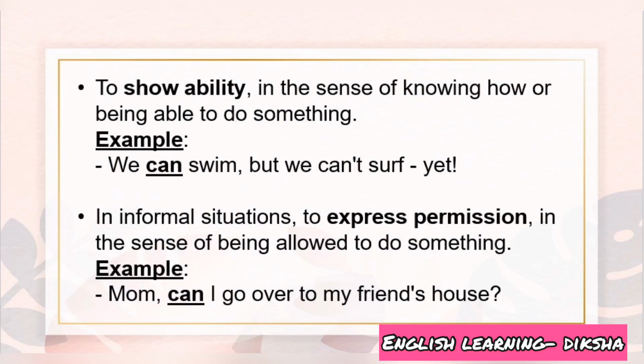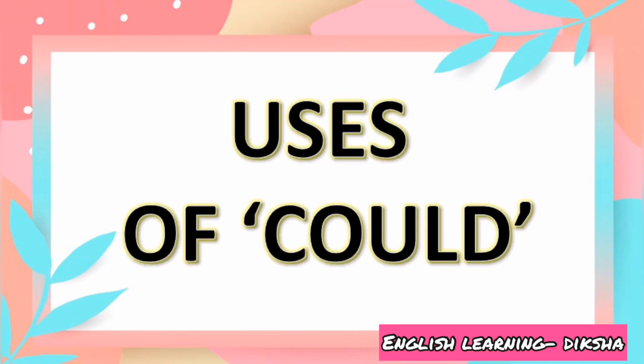Next, it shows ability in the sense of knowing how or being able to do something. For example, we can swim but we can't surf yet. So this shows the ability of a person that they can swim but can't surf. Next, in informal situations, it expresses permission in the sense of being allowed to do something. For example, Mom, can I go over to my friend's house? So this is an informal situation and also a child is asking for a permission to go over his or her friend's house.